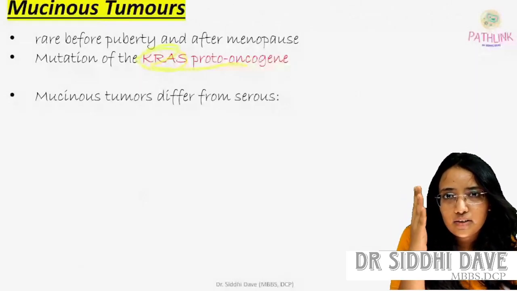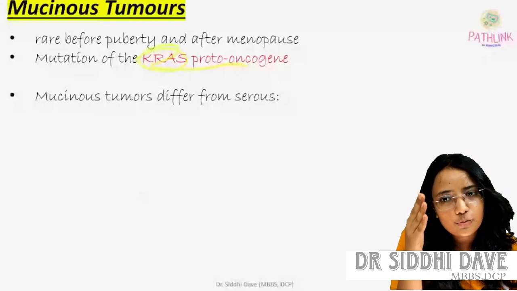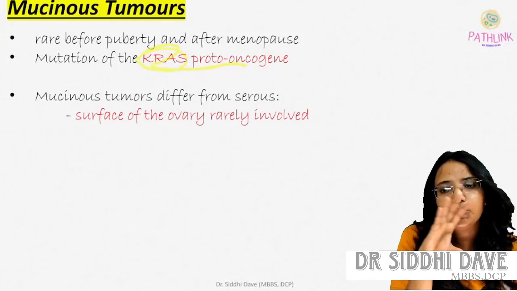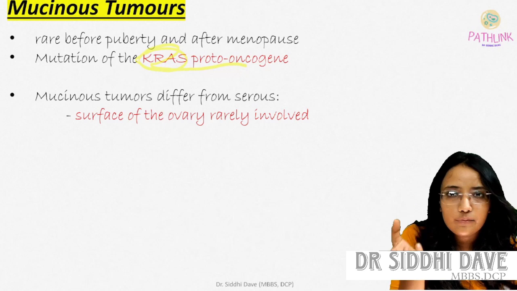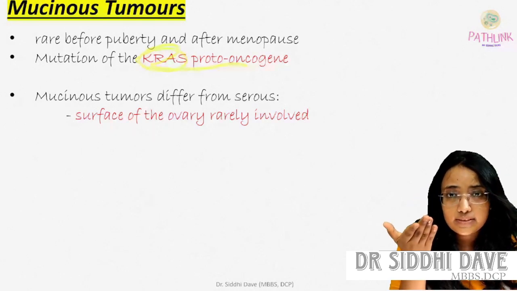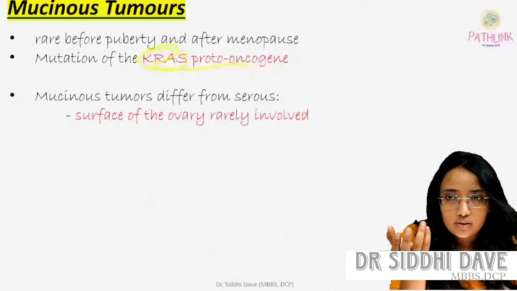So what is the difference between the two? What is the difference between mucinous tumor and serous tumor? The difference is the surface of the ovary will be rarely involved in the mucinous. In serous, we have seen the gross picture of the serous tumor, that the surface of the ovary was involved.